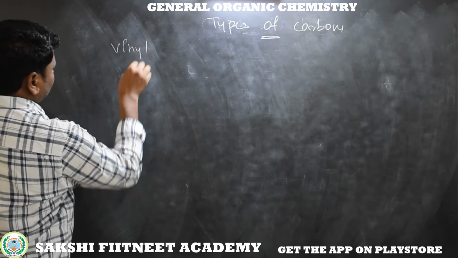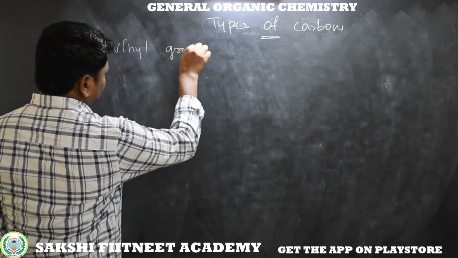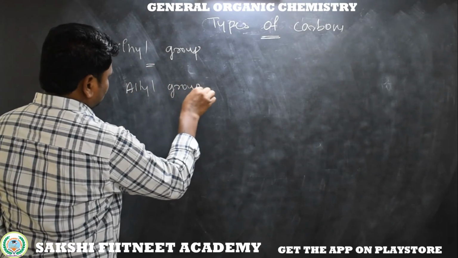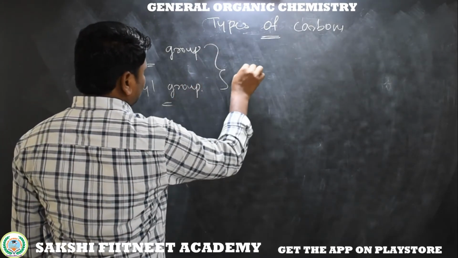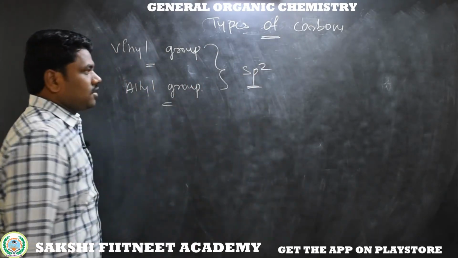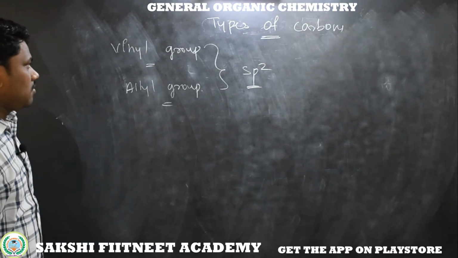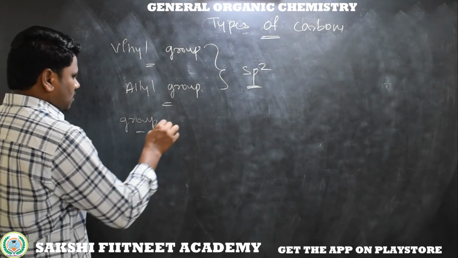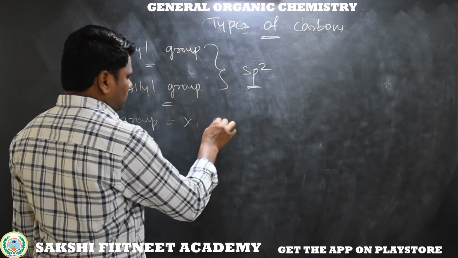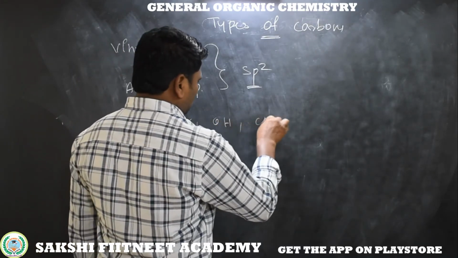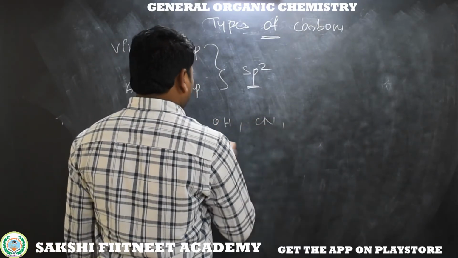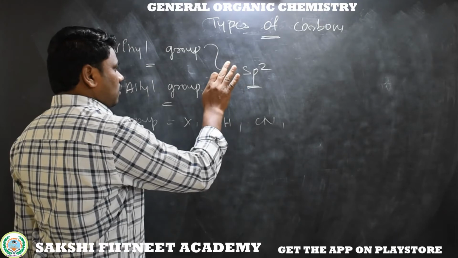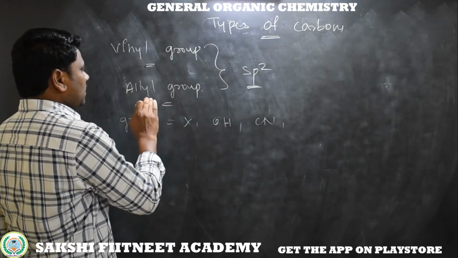Next, vinyl group, which is allyl group. This is based on the sp2 hybridized carbon. Here a group, for example a halogen, or a hydroxy group, or a cyanide group, whatever the group bonded to a particular carbon that is sp2. Based on that we classify a vinyl group and an allyl group.